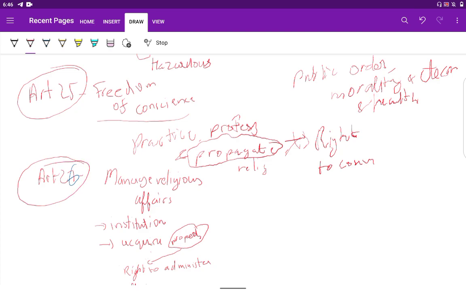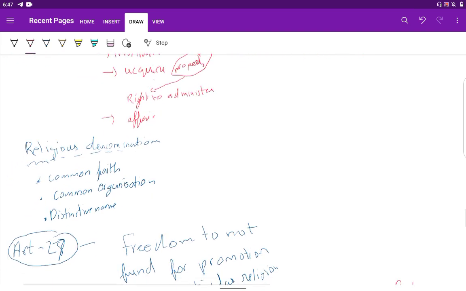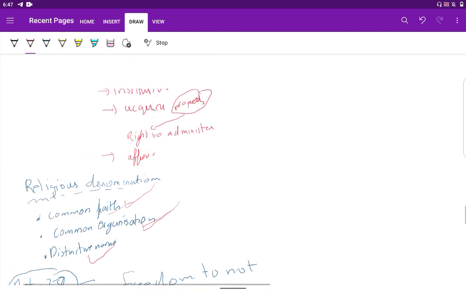Now Article 26 of the constitution says managing religious affairs by religious denominations. Who are these religious denominations? They have a common faith, a common organization, and a distinctive name. So this cannot be a religion, but it will be a subsect within a religion that has a common faith, common organization, and distinctive name.